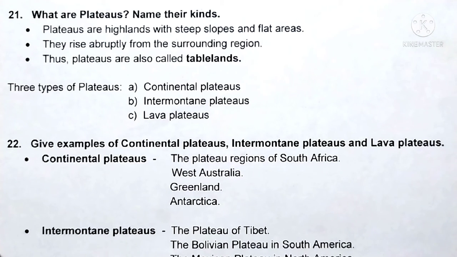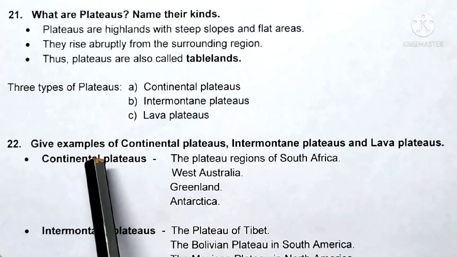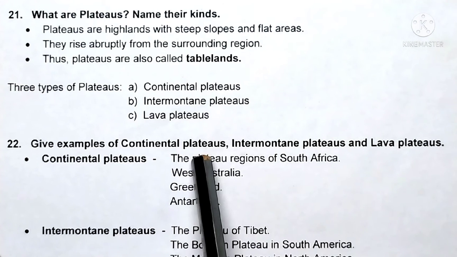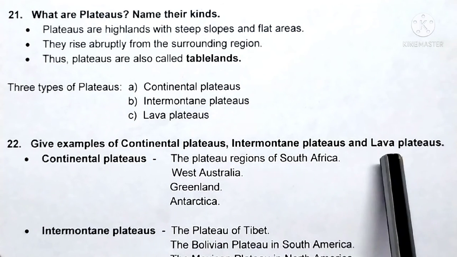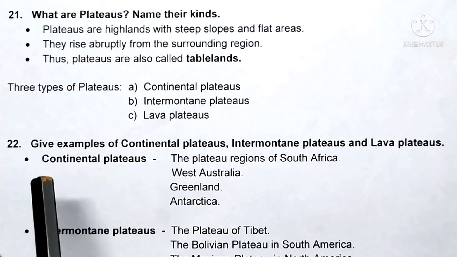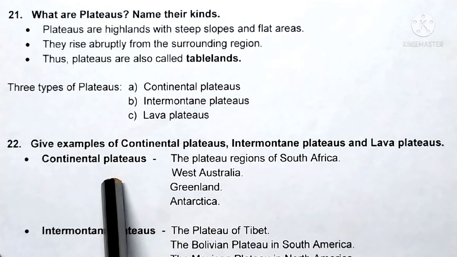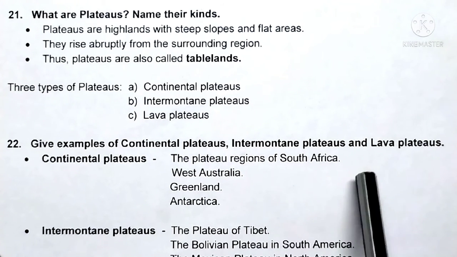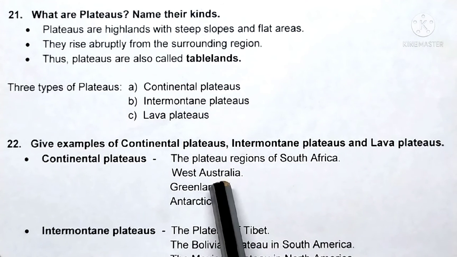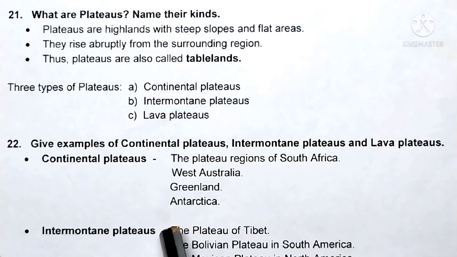Question number 22. Give examples of continental plateaus, intermontane plateaus, and lava plateaus. Continental plateaus: the plateau regions of South Africa, West Australia, Greenland, Antarctica.